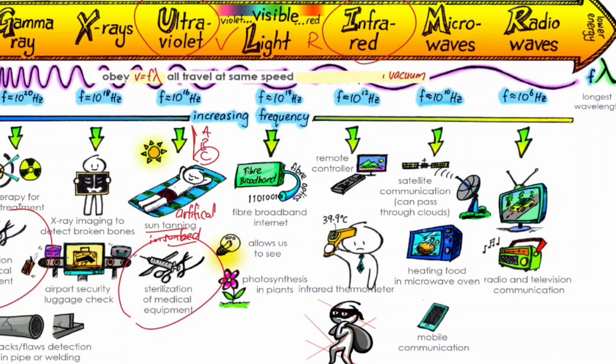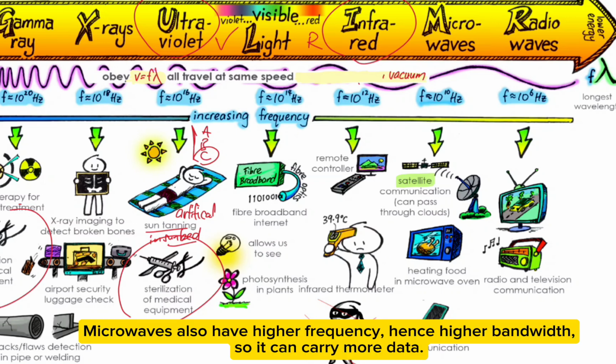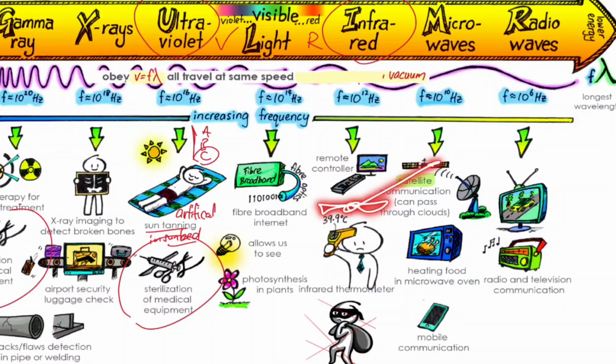So that's one application. Now the next one, take note of this, is your satellite communication. Whenever you see the word satellite for our level, we just state that it's using microwave. The reason why microwave is chosen instead of radio wave for satellite is that they can pass through clouds and rain. So you can send the signal to the satellite in outer space, it will send to another satellite in outer space, then back to another satellite dish in another continent. The only bad thing is the alignment has to be precise. All right, so satellite communication, microwave.